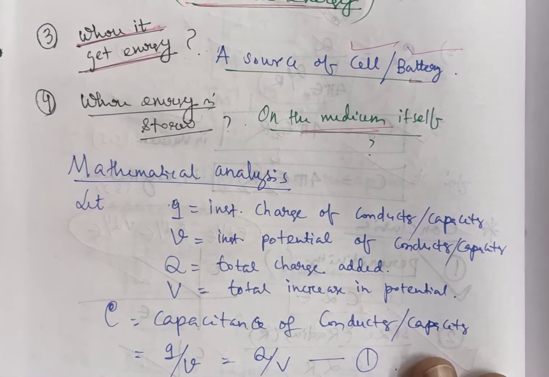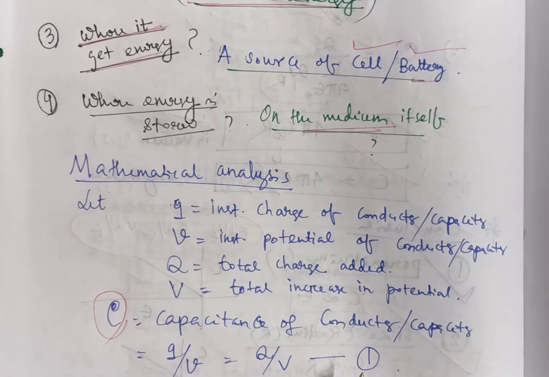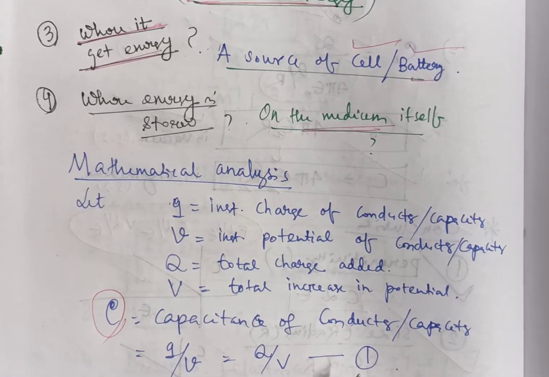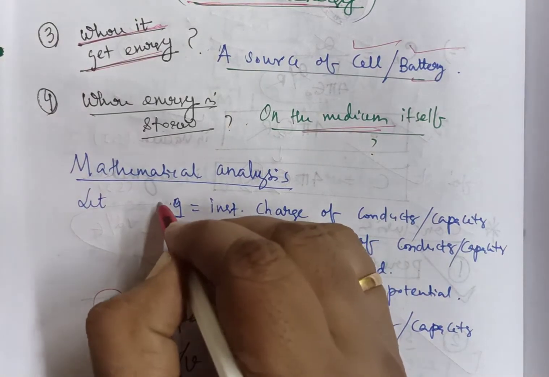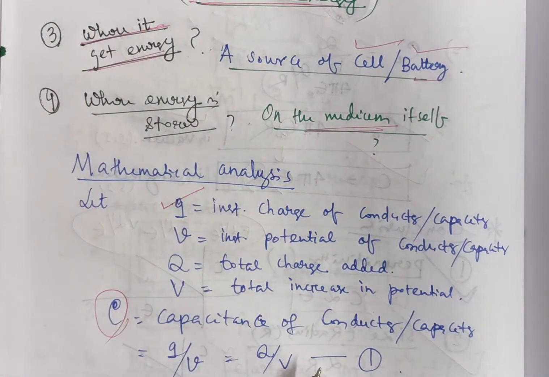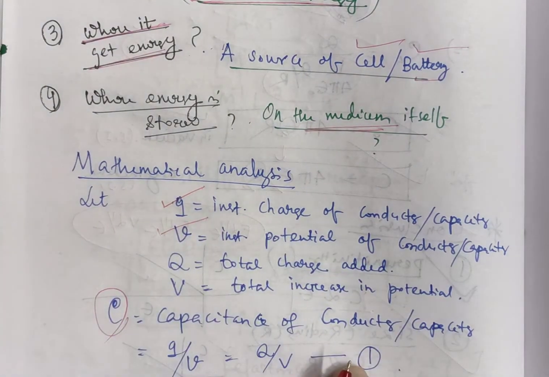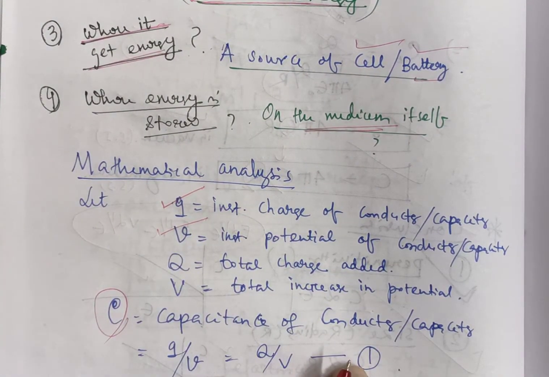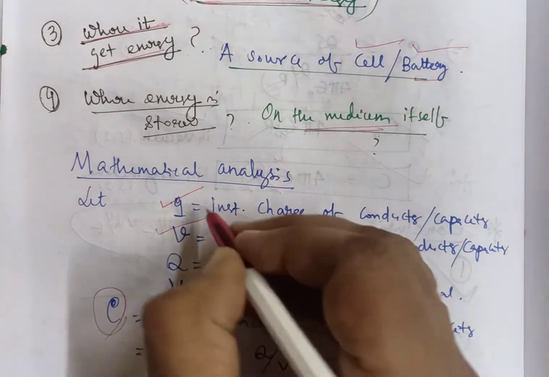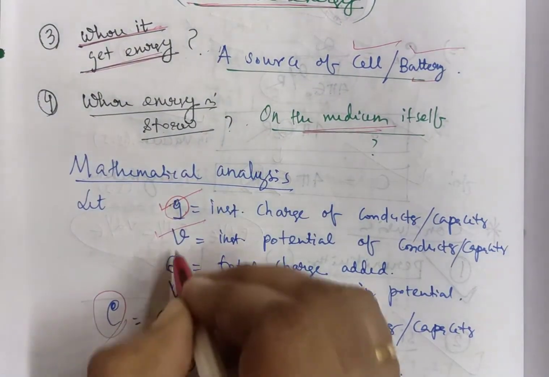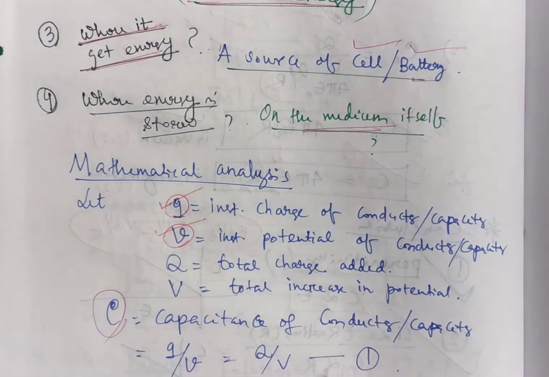Before calculation, let C be the capacitance of the capacitor or conductor. Let small q represent the instantaneous charge, and small v represent the instantaneous potential of the conductor or capacitor. That means when the charge is small q, the potential is small v.